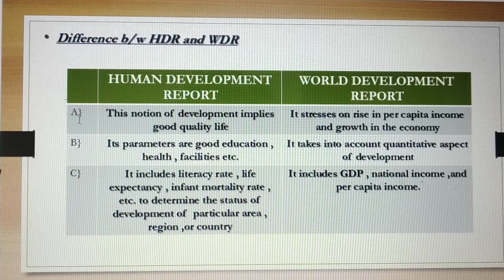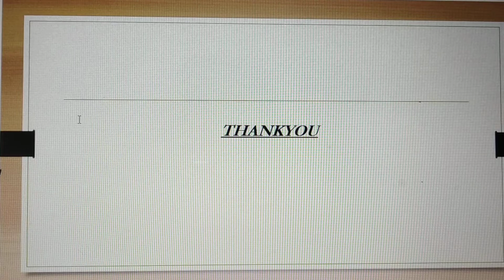So this is the only difference between the Human Development Report and the World Development Report. Now it must be clear to you all what different criteria are taken by different countries. We also know that per capita income is not the only measure because it hides some disparities. I hope, students, that you understood all these concepts very well.